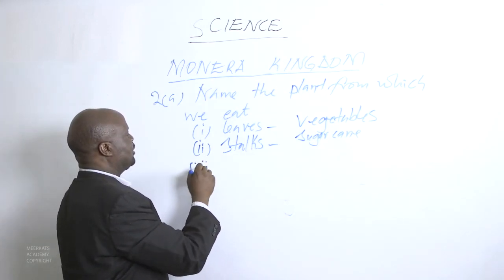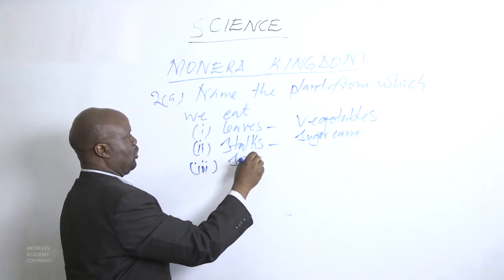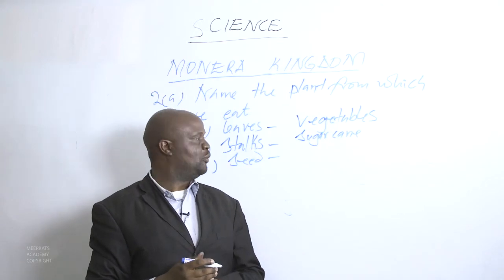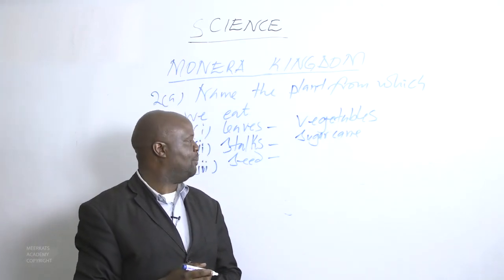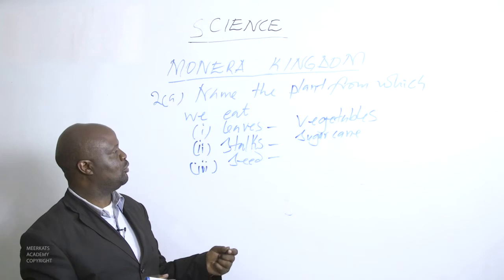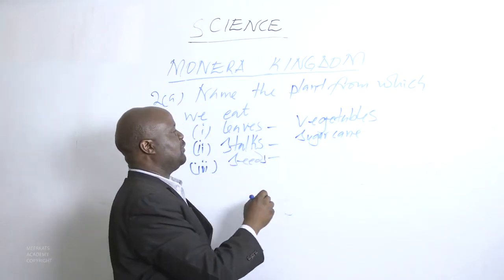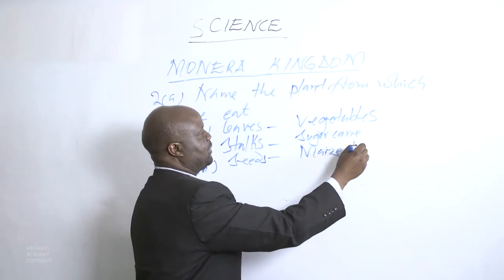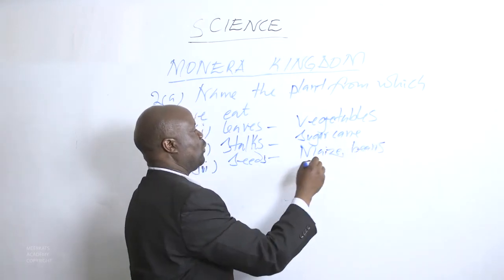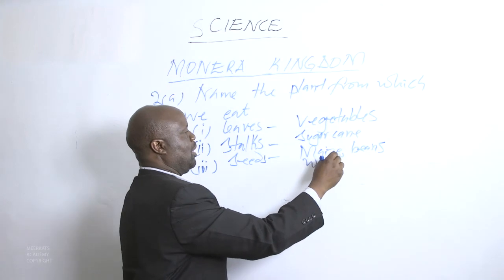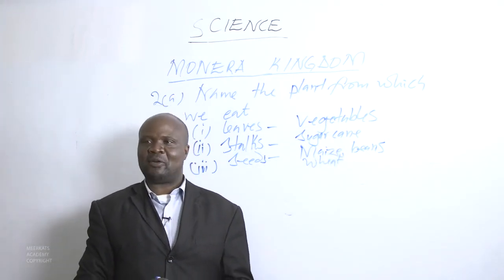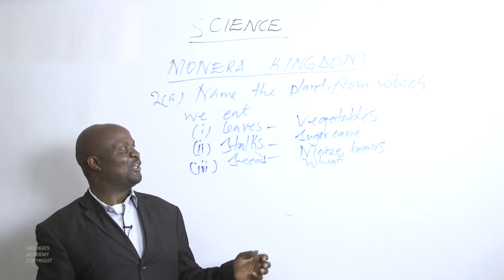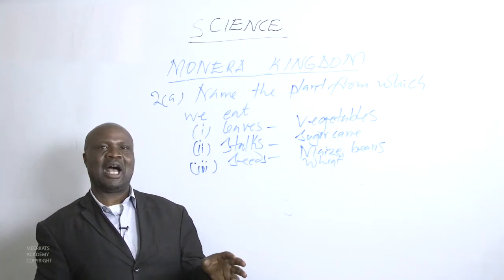What about a plant where you eat the seed? We feed on the seed, and we claim that seed to be food. Good examples of plants whose seeds we consume as food are maize, beans, wheat. There are a number of plants whose seeds we eat as food.